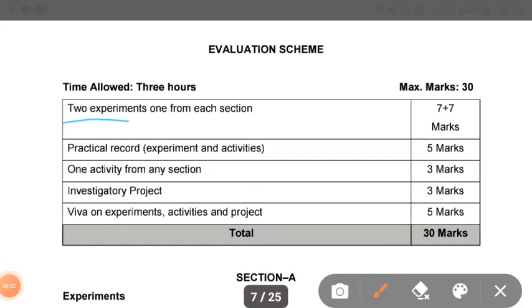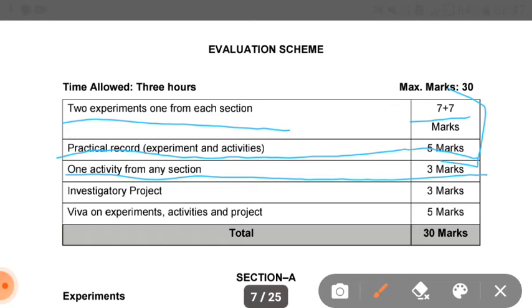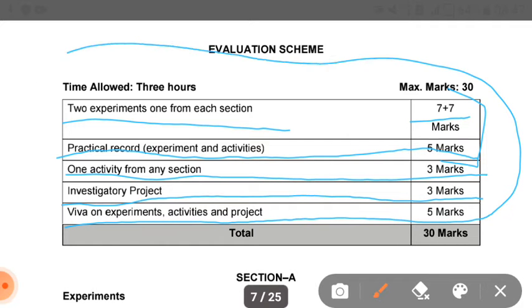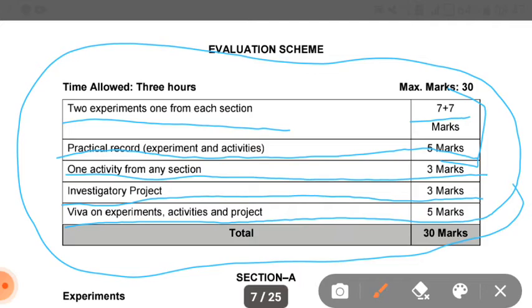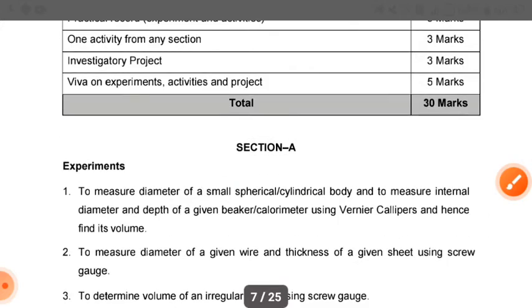Ten experiments, 1 from each section, 7 marks, means 14 marks. Practical record, experiment and activities, 5 marks, means 19 total. One activity from any section, 3 marks, 22. Investigatory project, 3 marks, 25. And viva on experiments, activities and project, 5 marks, means 30 marks. These are all your practicals.